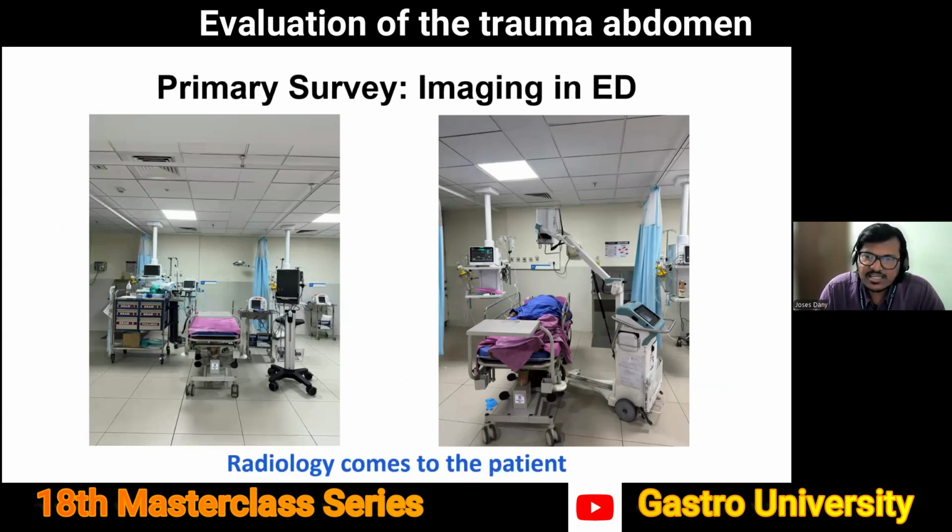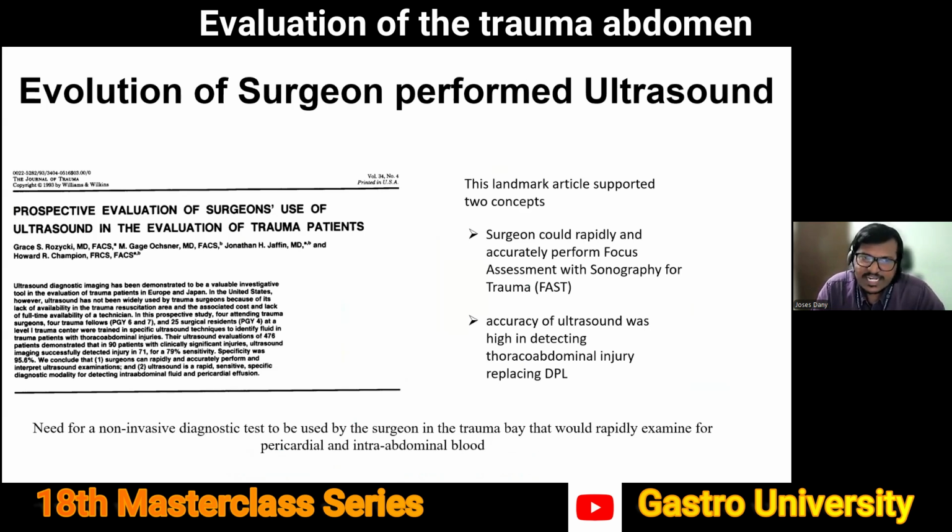So the radiology has to come to the patient, and we only need 2 very simple things, which is an ultrasound machine and a portable X-ray. Ultrasound machine to do an extended FAST exam, and a portable X-ray machine to look at the chest and the pelvis. We don't need an emergency medicine physician in hand. We don't need an anesthesiologist. We don't need a radiologist. EFAST is a very, very simple